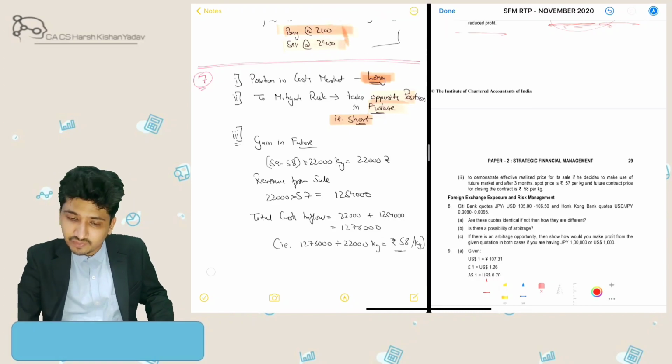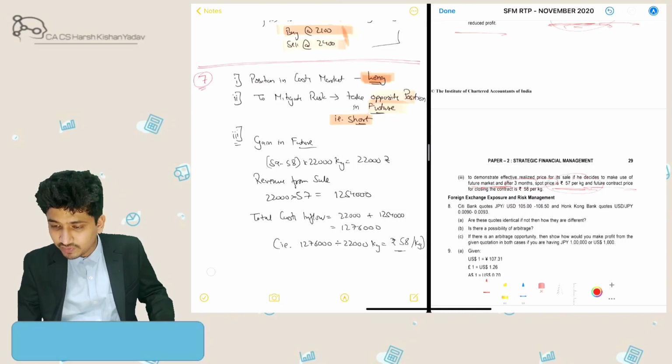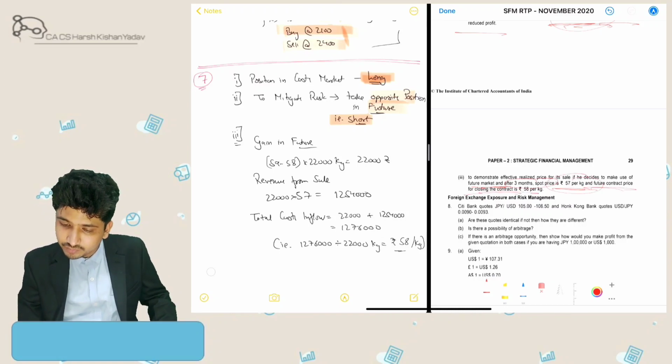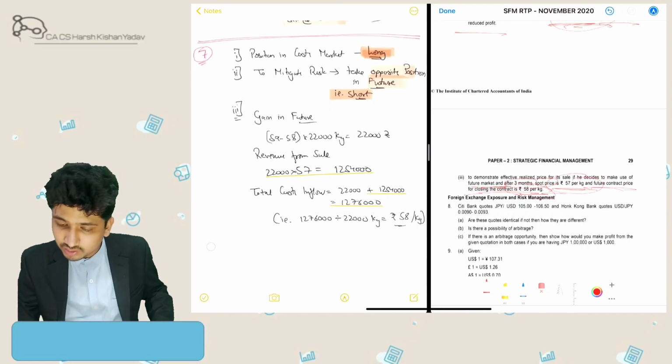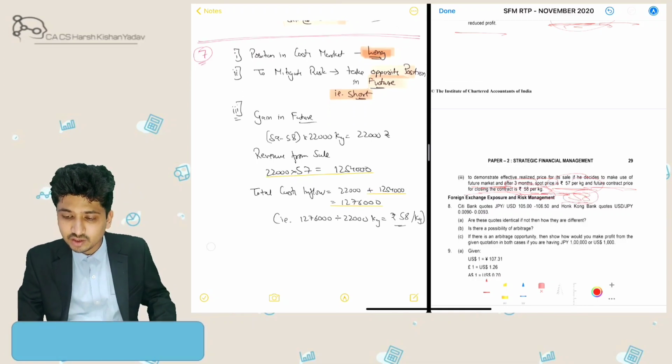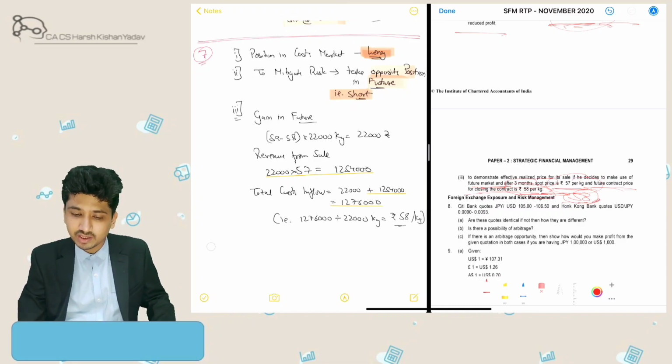Then to demonstrate the effect on the realized price of sale if he decides to make use of the future market, after 3 months the spot price turns out to be 57 rupees and the closing contract is 58 rupees. So the closing rate of the contract is 58 rupees. To square off the transaction, he will have to buy what he has sold.